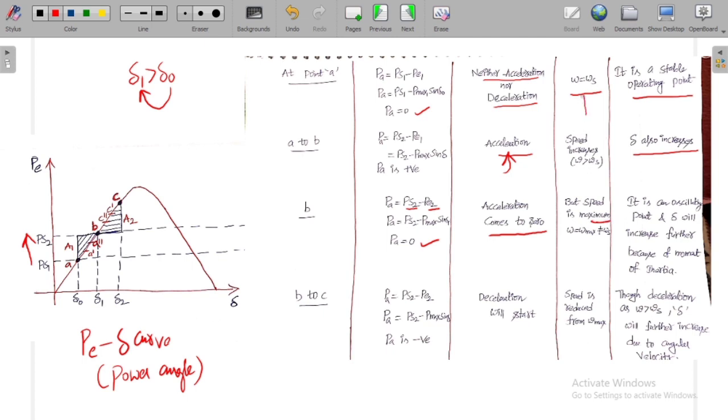First, initially it is at omega s, now the speed increases beyond omega s, so it reaches a maximum value. Now, as it reaches a maximum value, because of moment of inertia, the delta will further increase. Moment of inertia we studied, we discussed something about the moment of inertia.